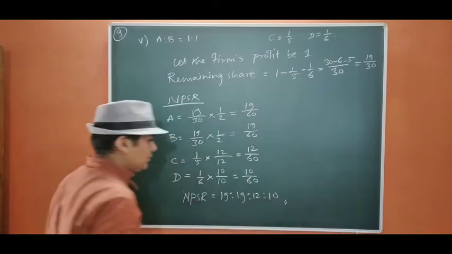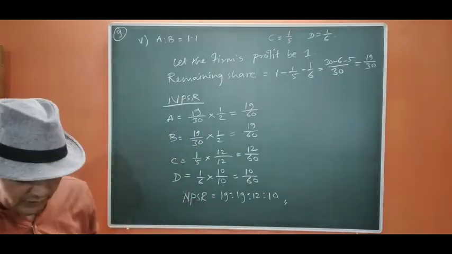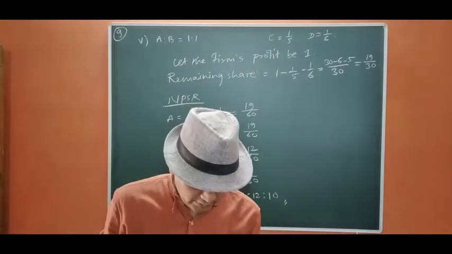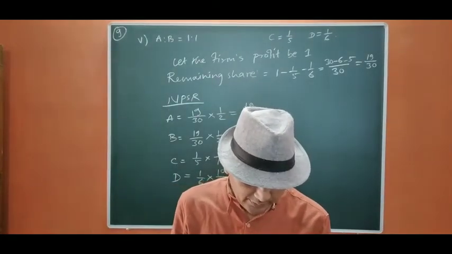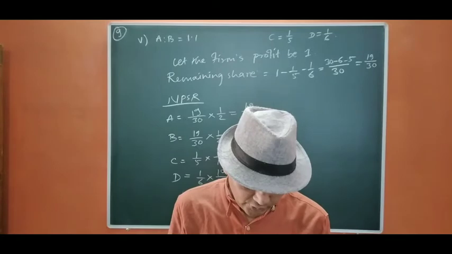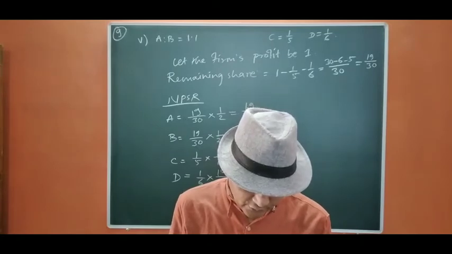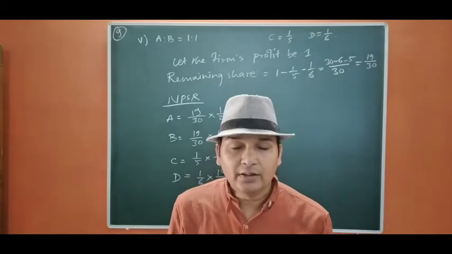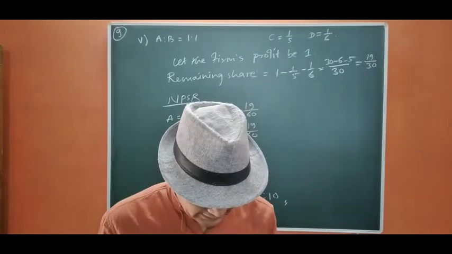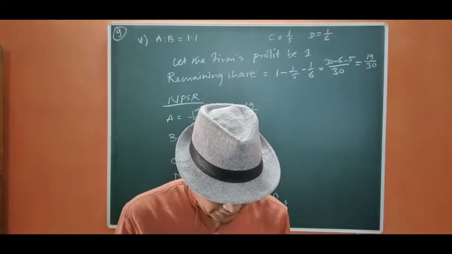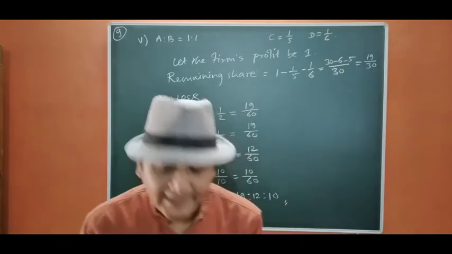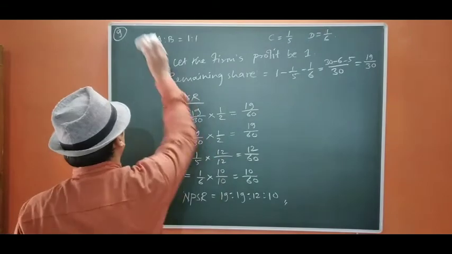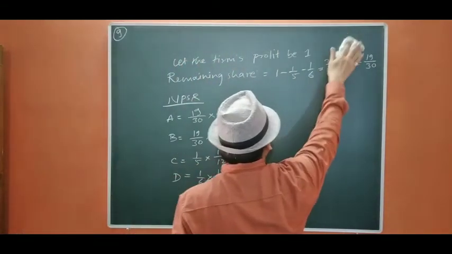Okay, so let us start the next question. A and B are partners sharing profit and losses in the ratio of 3:2. C is admitted for 1/4 share and A and B decided to share equally in future. It is same like case 4. Okay, actually it is same like case 2. So let us start.